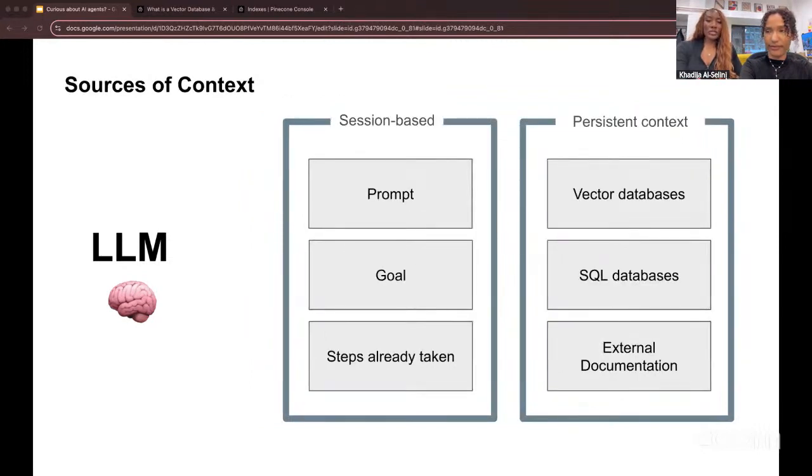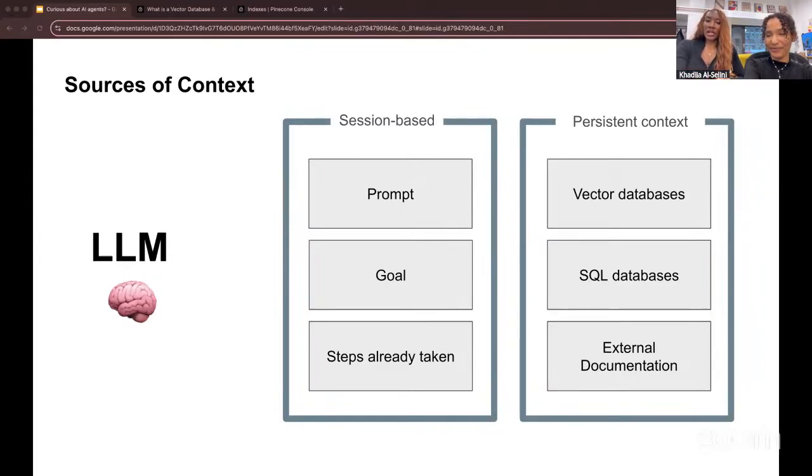You have two sources of context: internal session-based context and external persistent context. Session-based context comes from the prompts and tools you give an agent access to while it runs. Unless this is saved somewhere, it goes away after the session is over, just like that perfect conversation you had with ChatGPT that you're dreading will end. This context is where we can easily track which steps in the workflow have been completed.